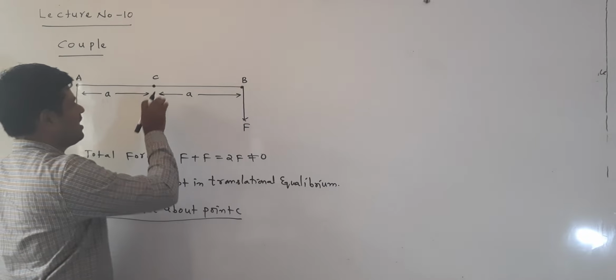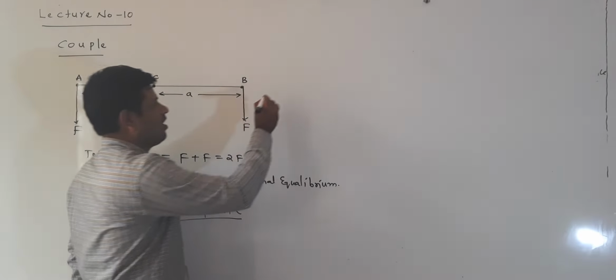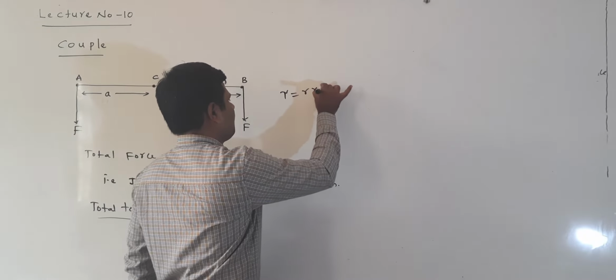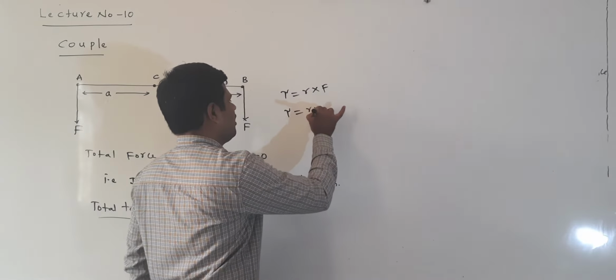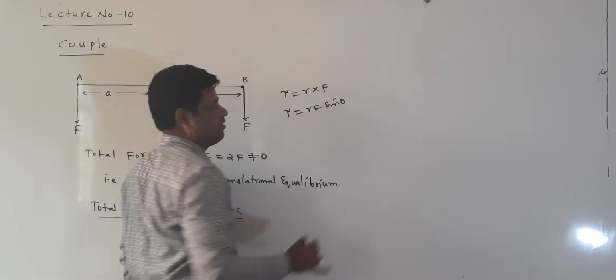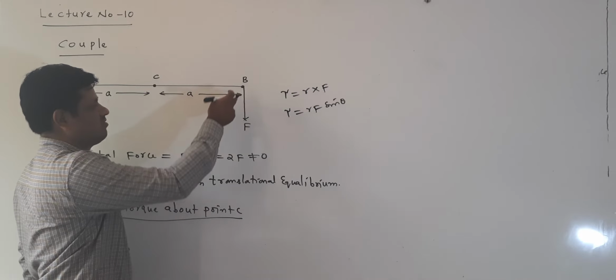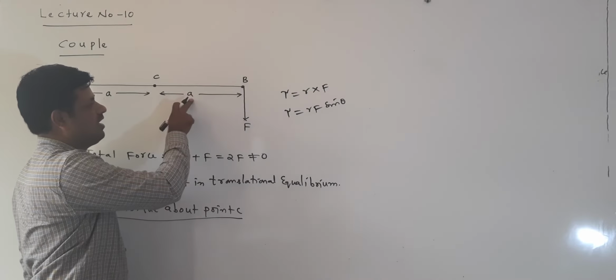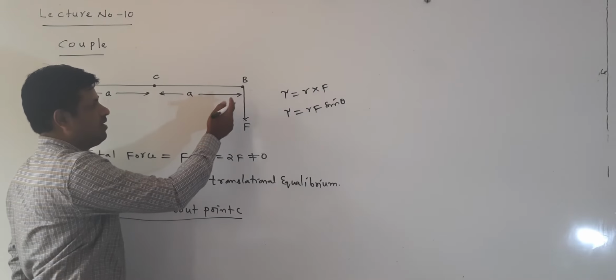Now torque is equal to, here the formula: R cross F. Torque is equal to RF sin theta. Listen here. This is A, the distance. A is the distance, which is considered as R. This is the force F. Both are perpendicular to each other.